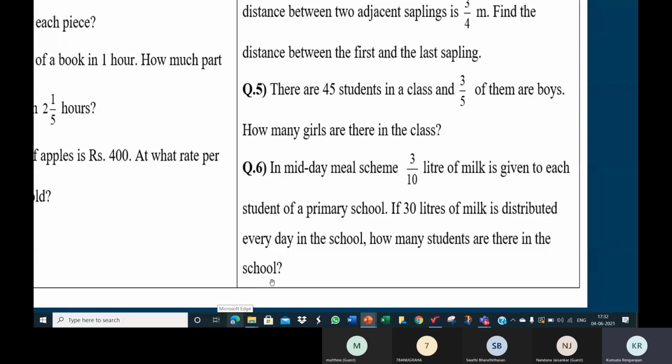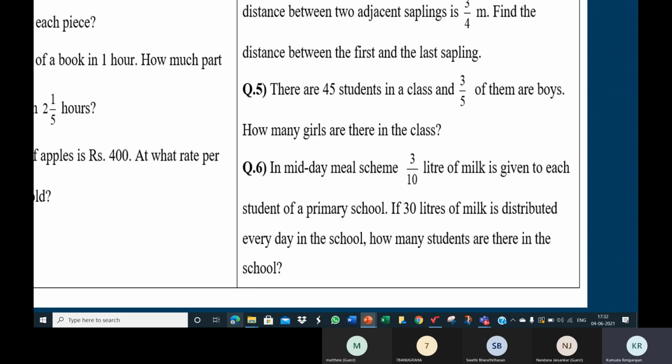Now, you just think. Each child is getting 200 ml of milk. And what is the total supply of milk? 2 liters. How many ml in 2 liters? Ma'am, 2000 milliliters. And totally, the school has distributed 2000 ml.